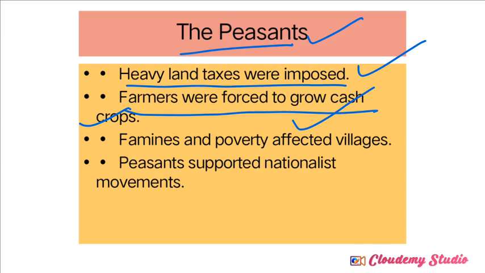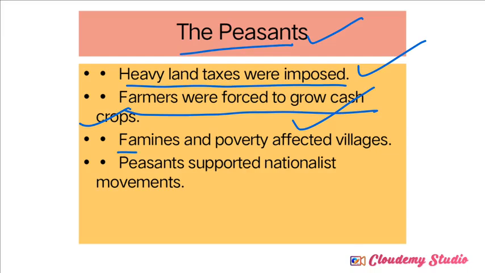So it has become compulsory to grow the cash crops, but they were not providing sufficient money for purchasing raw material. So in two ways Indian farmers, or the peasants, struggled by this policy. How? One is shortage of food crops, and another is there was no sufficient fund or financial support while the Britishers purchased the raw material.